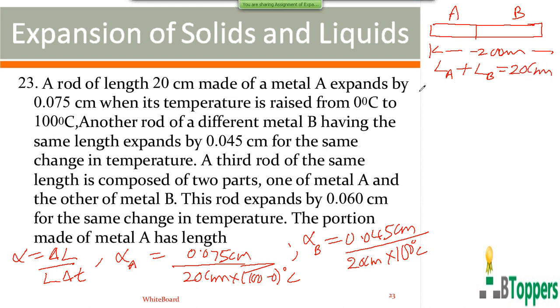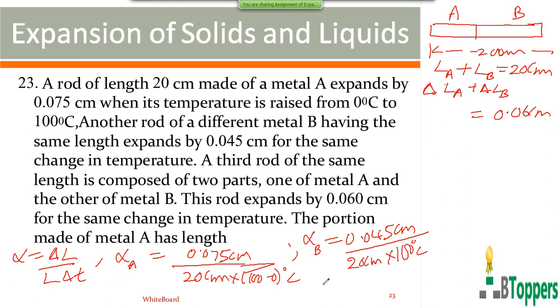So increase in the length for the combination. That is increase in length of rod A plus increase in the length of rod B in the third rod, in the composite rod, is given to be 0.06 centimeters.